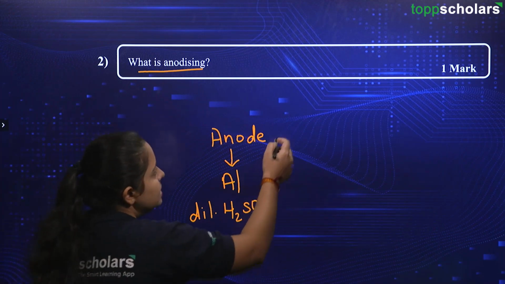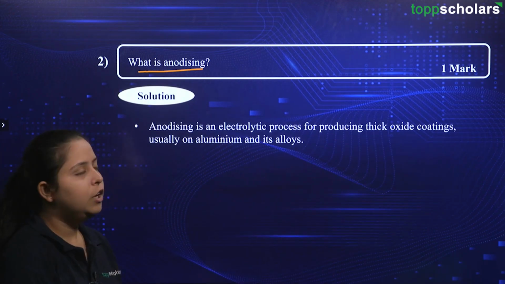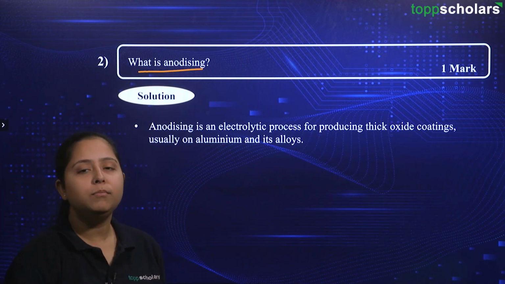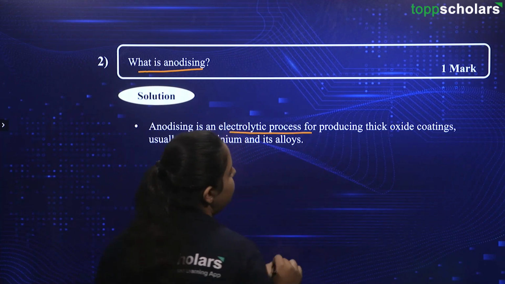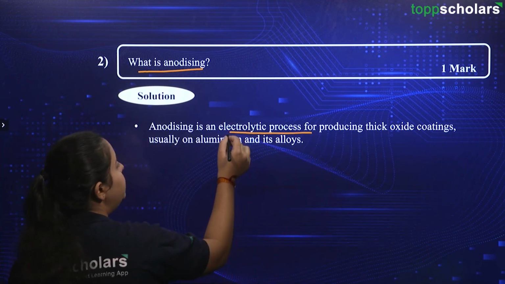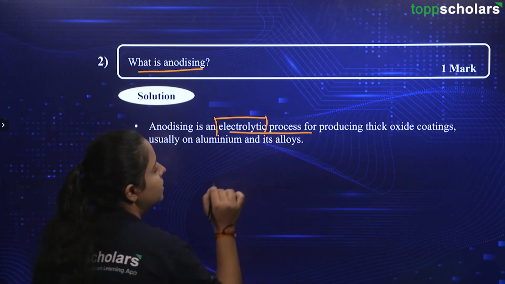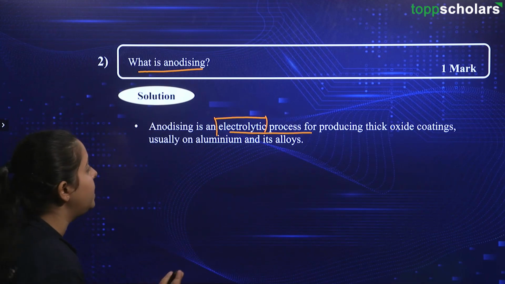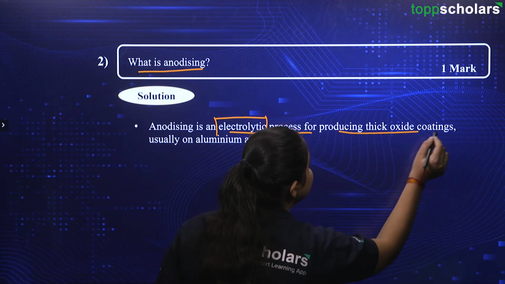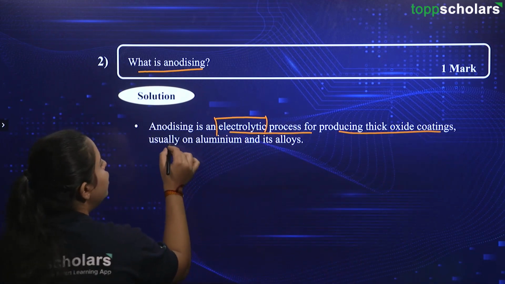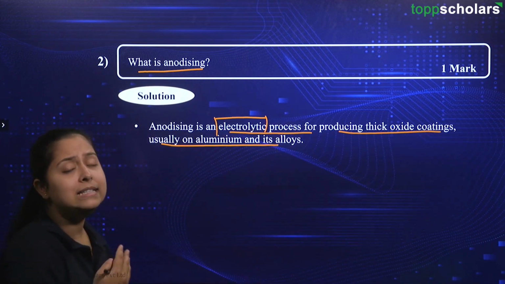Okay, let us go for the solution part. So, here we have the first point denoting you the meaning of anodizing process. It is an electrolytic process. Please remember this word. You need to write electrolytic in your answer if such question comes up. Alright. So, anodizing is an electrolytic process for producing thick oxide coatings, usually on aluminium and its alloys.